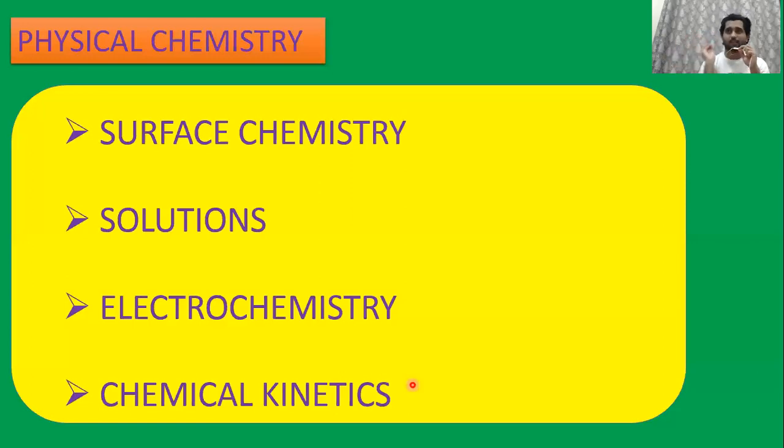In school they say to mug up the derivation. Hardly once in 5 years they ask. But formulas of first order, graphs of first order, zero order, second order are important, along with collision theory and all. So chemical kinetics is a small chapter. If you study within 3 to 4 hours, you can easily cover it, and if you just solve 10 to 20 questions. Okay, this is for physical chemistry. So you should start with surface chemistry, then go with solutions, electrochemistry, and chemical kinetics.